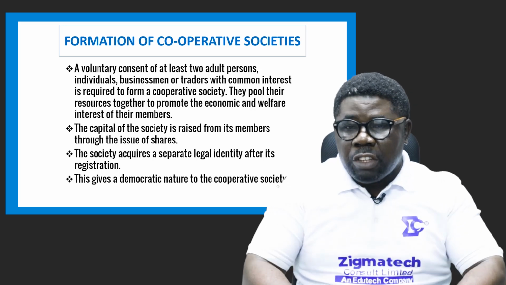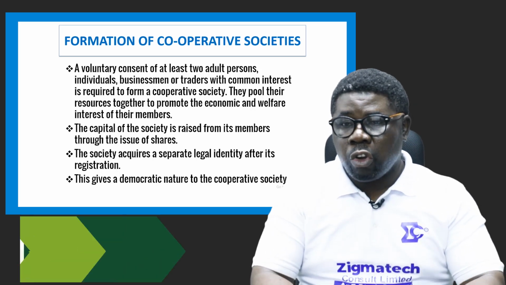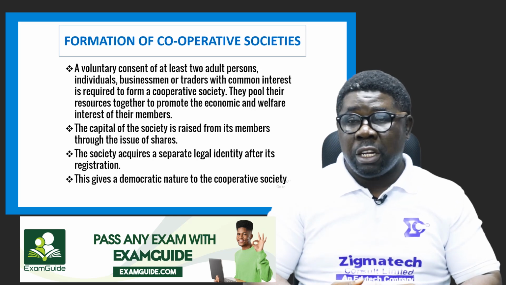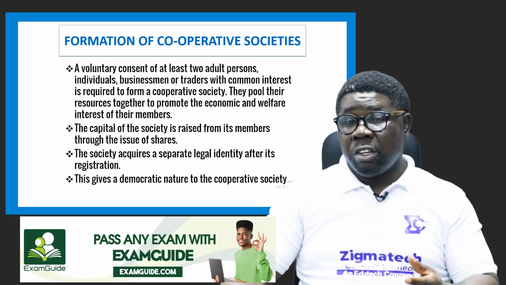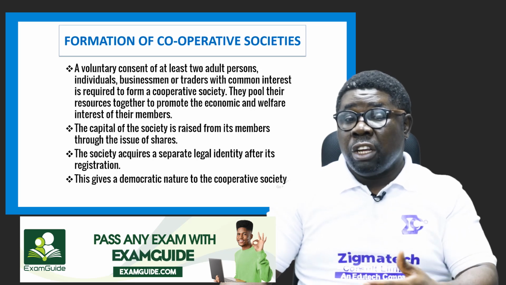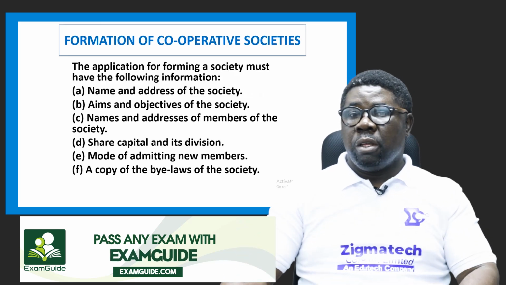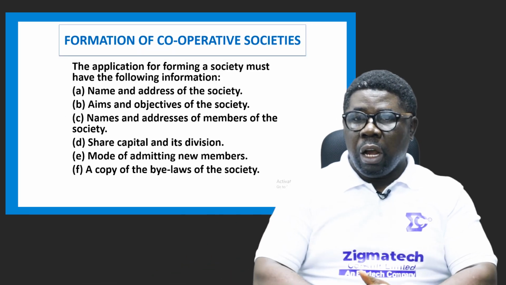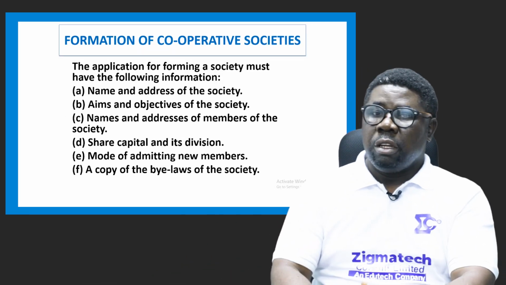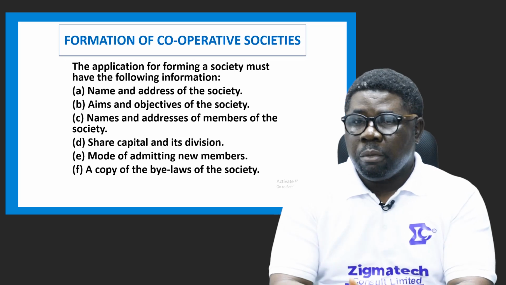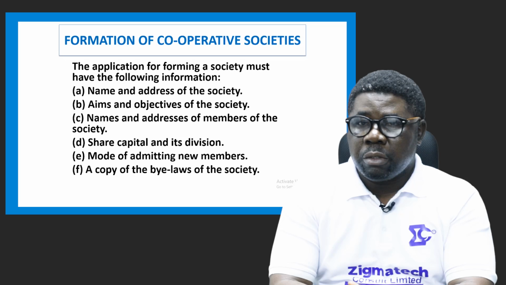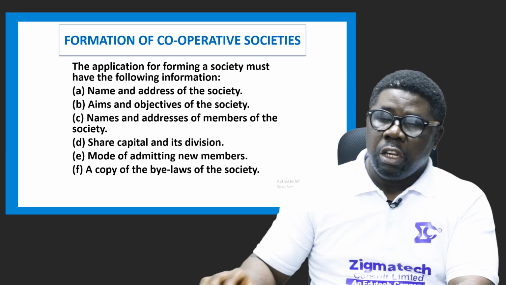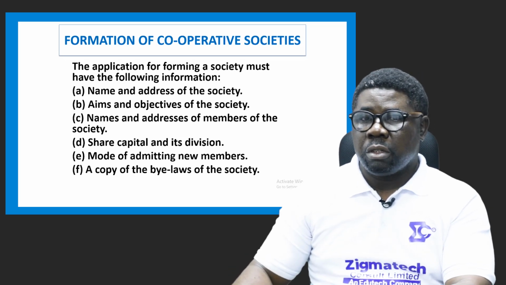So this gives a democratic nature to the cooperative society. They operate democratically. So I mean, their meetings and operation method are democratic in nature. They give voice and listening ear to everyone. Okay. So that is it. Then the application for forming a society must have the following information. Okay.